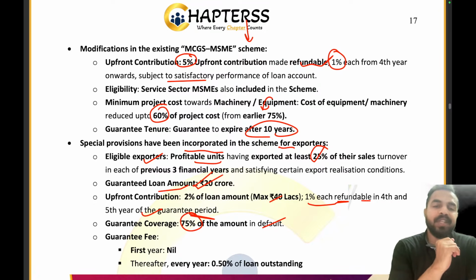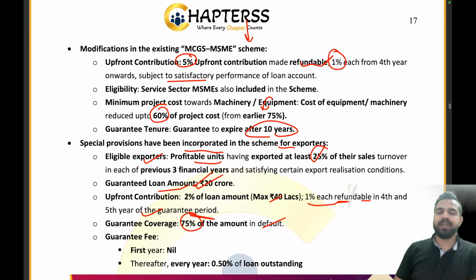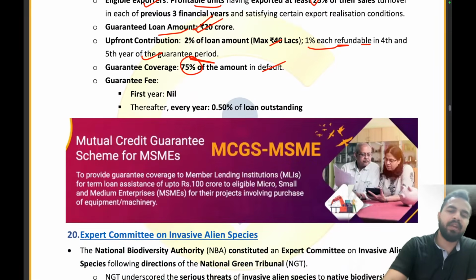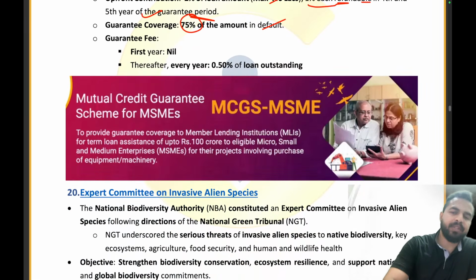Now the special provisions have been incorporated in the scheme for the exporters. So the eligible exporters, profitable units having exported at least 25% of their sales. How much will the upfront contribution be? 25% of the amount. Moving ahead, the guarantee coverage for the amount in default is 75% of the amount. Guarantee fee will be nil. Every year 0.5% of the loan outstanding.